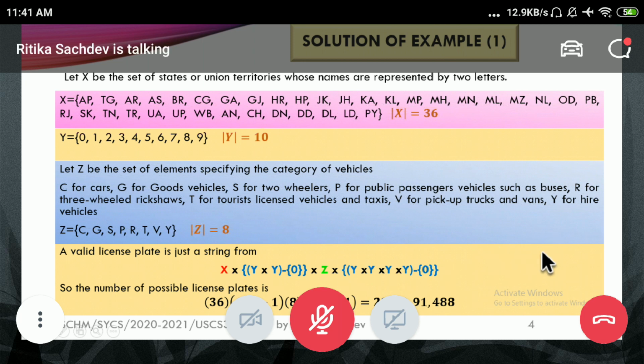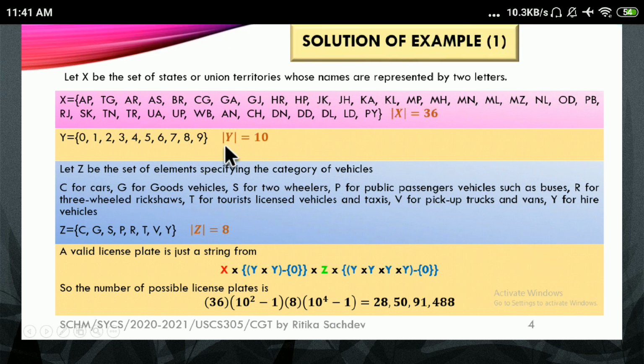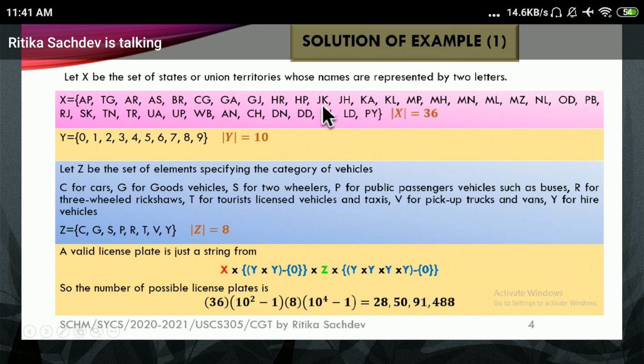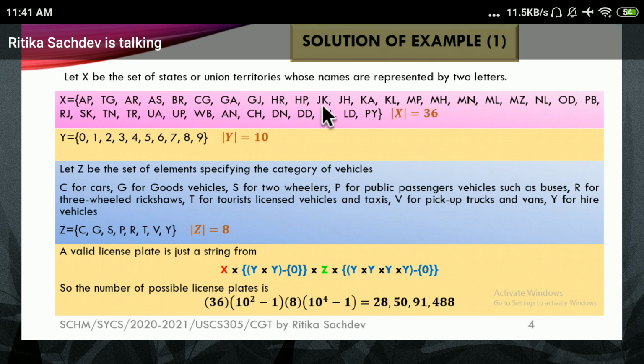Shekhar Padhi is saying 29 states plus 7 union territories. We have mentioned all these things here. Whenever you look at a problem, the problem says that this is prior to when Article 370 was lifted from Jammu and Kashmir. I had said this very clearly.